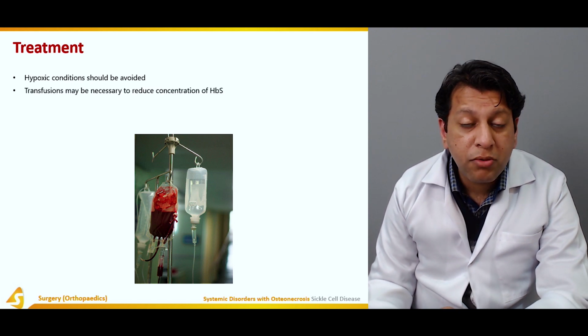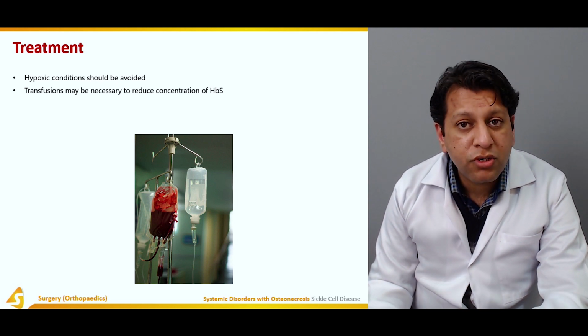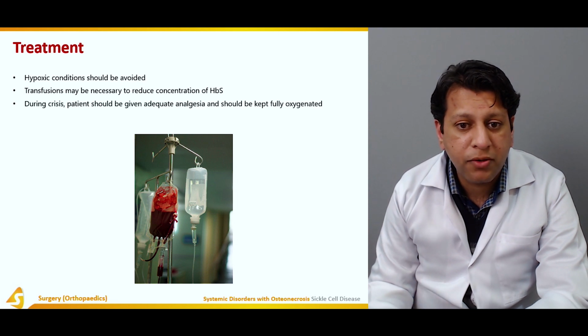Transfusion may be necessary. Why? Because although they have a large number of RBCs, they're all defective. So the carrying capacity of the blood is very limited. They may have to be transfused so that their relative hypoxia can be relieved.